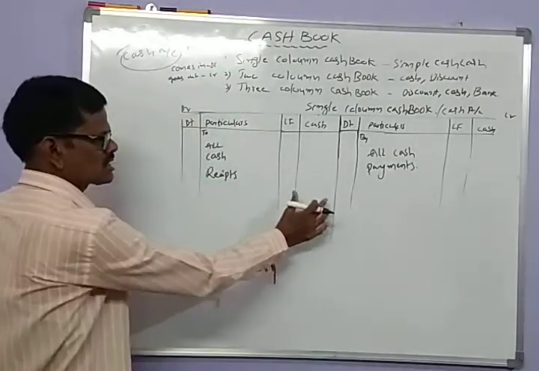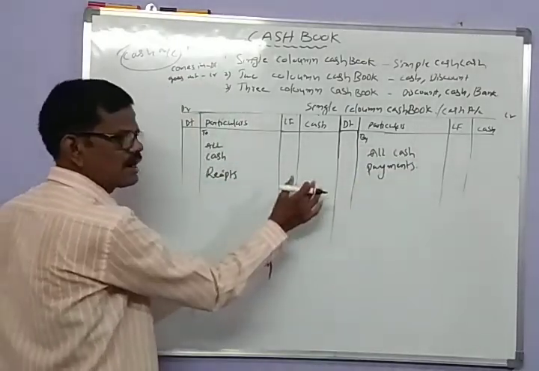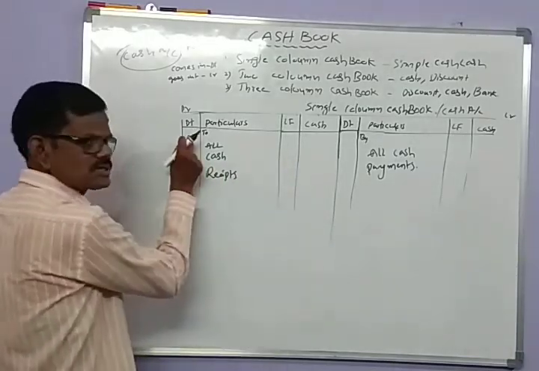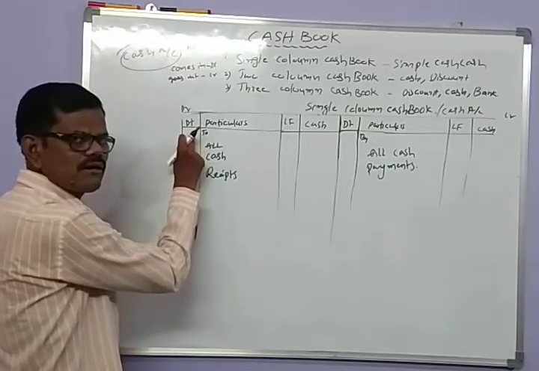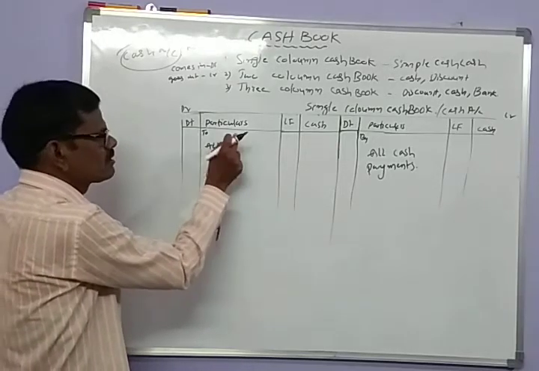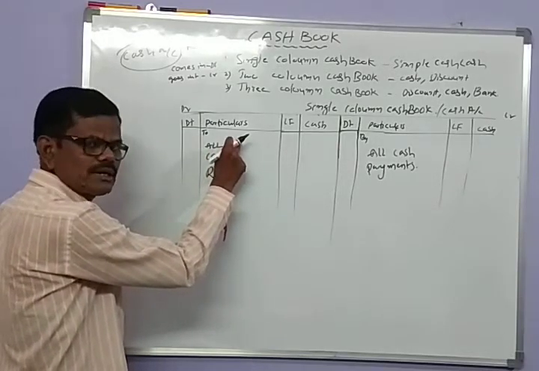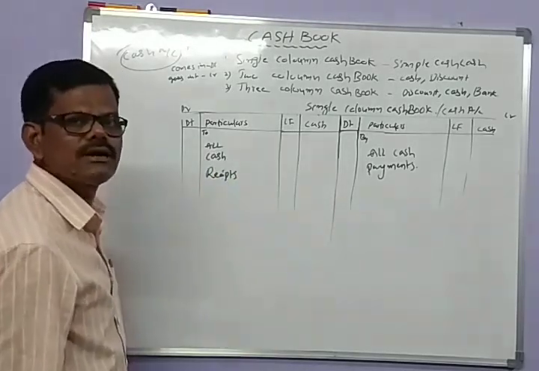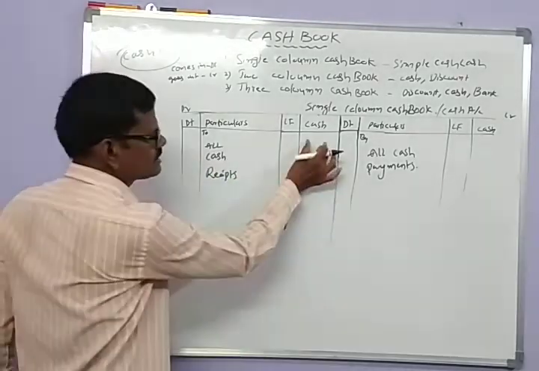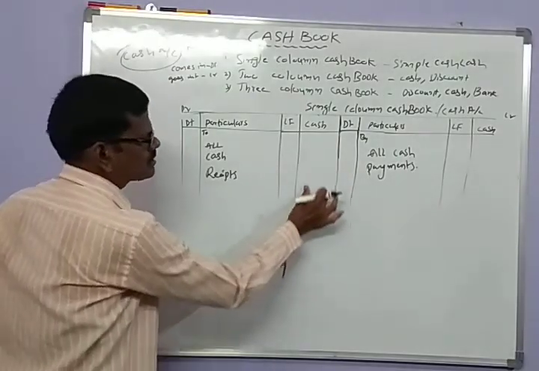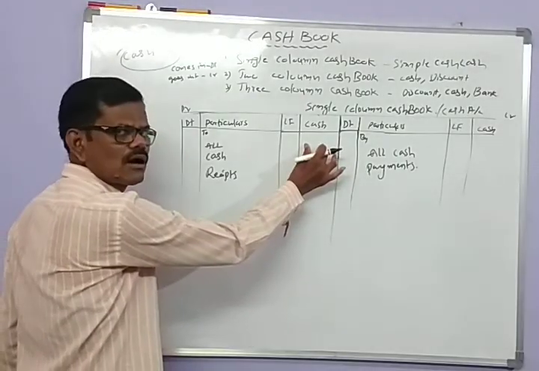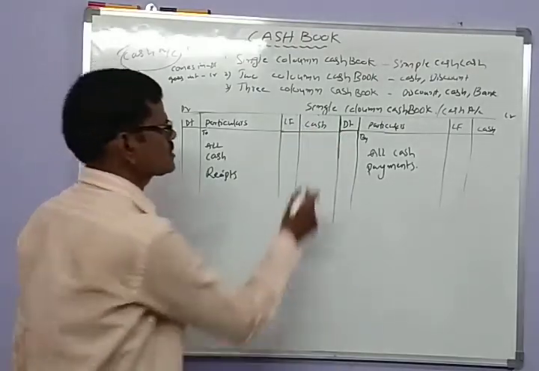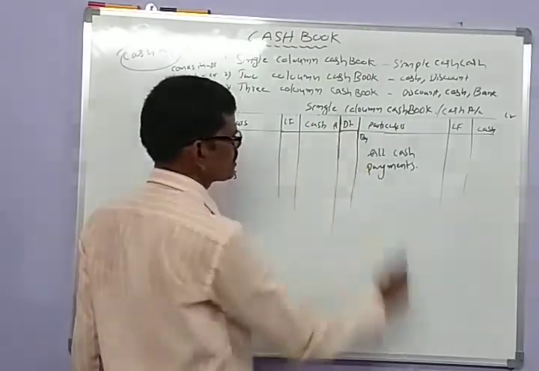On the debit side we have four sub columns. The first column is for the transaction date, the next is for particulars of the transaction, the next records the ledger folio number, and the last records the amounts, that is the cash column, cash in rupees.